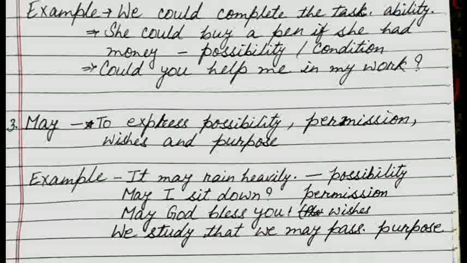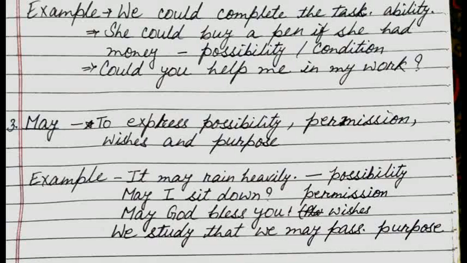Let's see the next modal, may. May and can have the same meaning, but there is a slight difference between them: we use may when we have to use formal language, and we use can when we have to use informal language. Okay, let's see where we have to use may: to express possibility, for permission, wishes and purpose also.